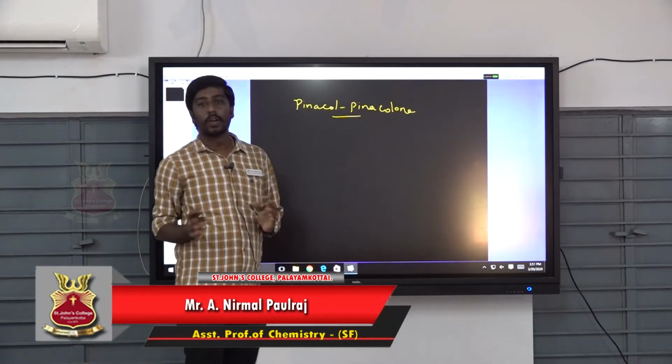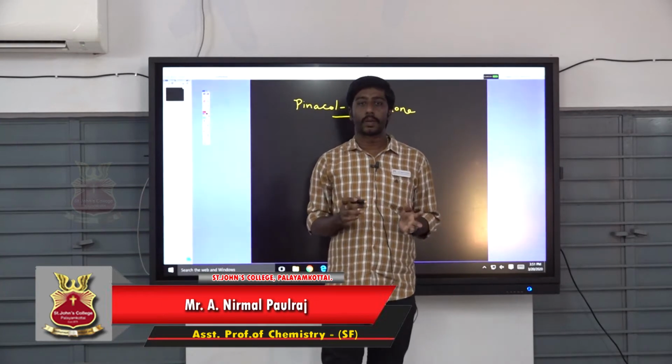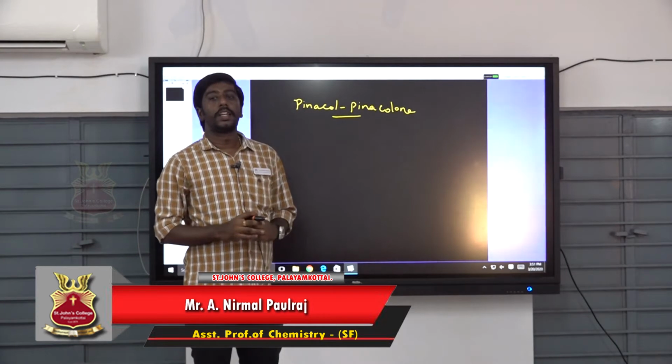What is the pinacol-pinacolone rearrangement? A 1,2 diol is converted into a ketone. The 1,2 diol is treated with sulfuric acid to give a ketone.